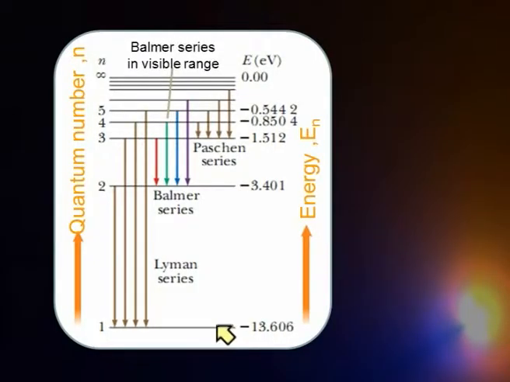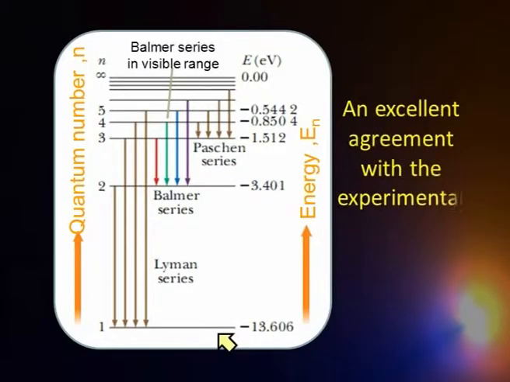Now, this is just a graphical representation of the same thing. Say the Balmer series. The Balmer series is when the electron comes from level 3 to 2, 4 to 2, 5 to 2, 6 to 2 and so on. That means electrons starting from any level higher than level number 2 come down to level number 2. That falls in the visible range, and that is the Balmer series that was experimentally observed. So there is an excellent agreement with the experimental results.